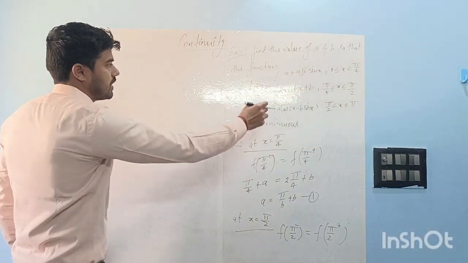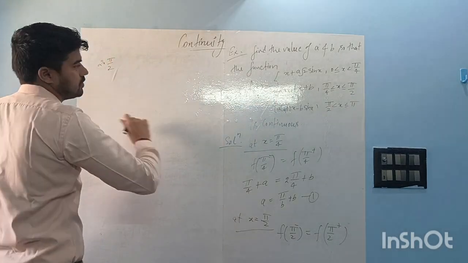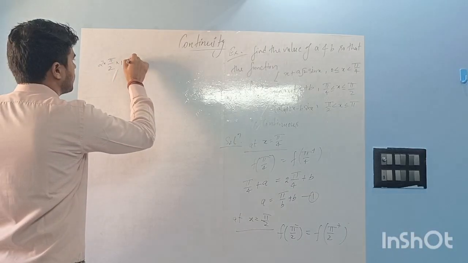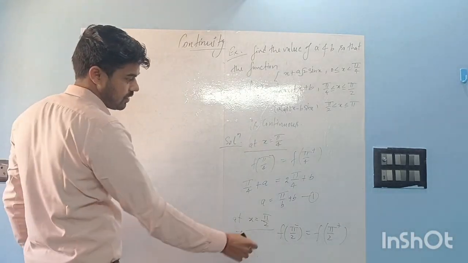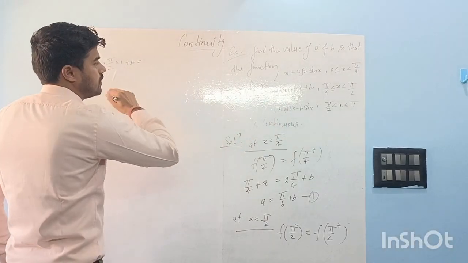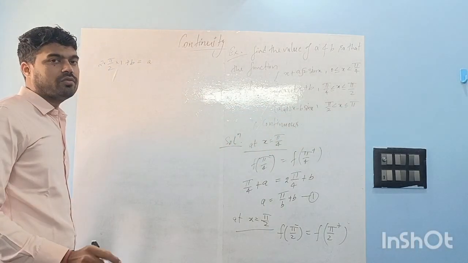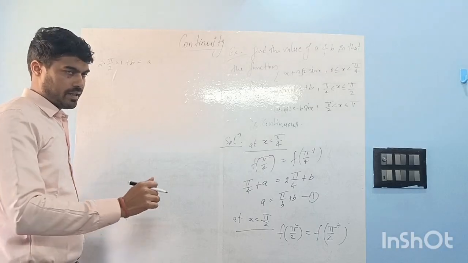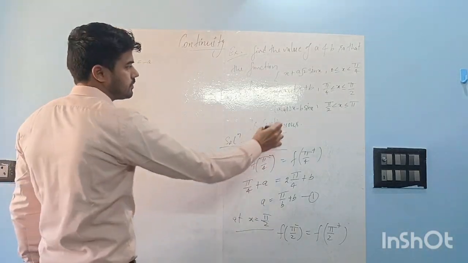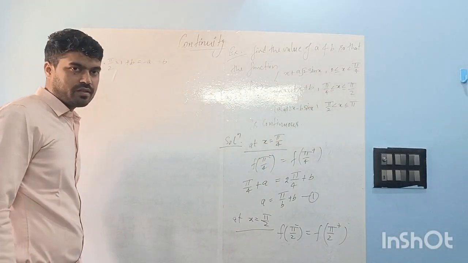So for f of pi by 2 minus, fill pi by 2 here: 2 into pi by 2, which is pi, plus b is equal to... then for the RHL put pi by 2 here, so a cos of 2 into pi by 2, which means cos pi is minus 1, right? Minus b sin pi by 2, which is 1.